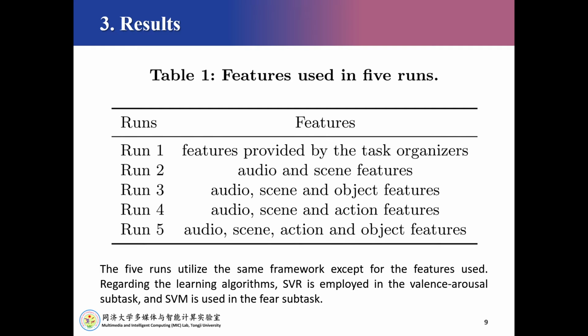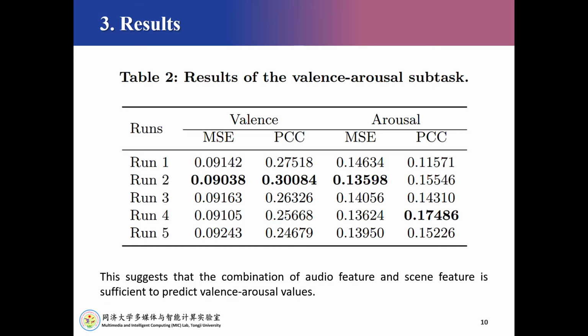As required in the task, we submit 5 runs for each of the 2 subtasks. Table 1 shows the features used in these runs. Table 2 shows the result of the verbal arousal subtask. Run 2 obtains the best results in the verbal arousal subtask. This suggests that the combination of audio feature and the theme feature is sufficient to predict verbal arousal values.